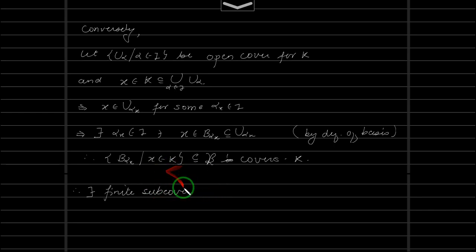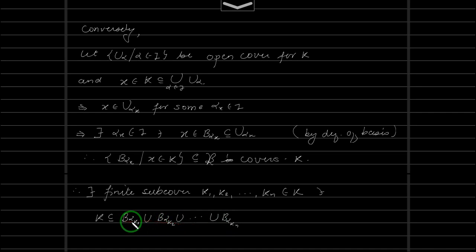Let us write the elements as some elements in K: k1, k2, up to kn belonging to K, because K is the indexing set here, such that K will be contained inside B alpha k1 union B alpha k2 union up to B alpha kn.